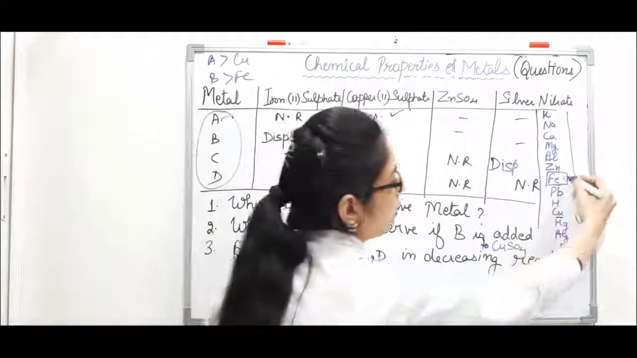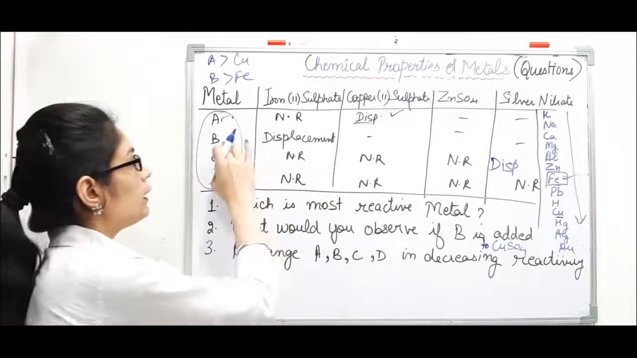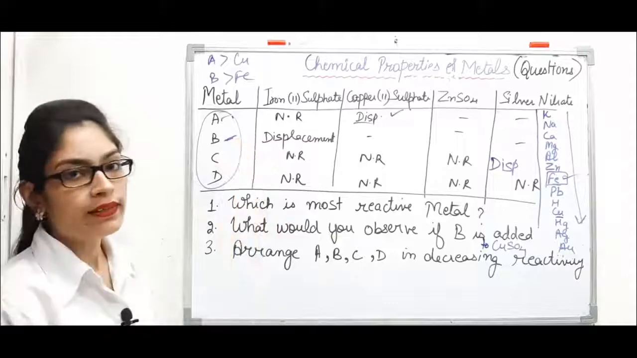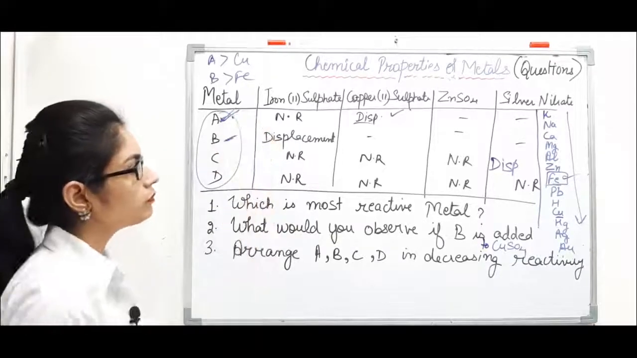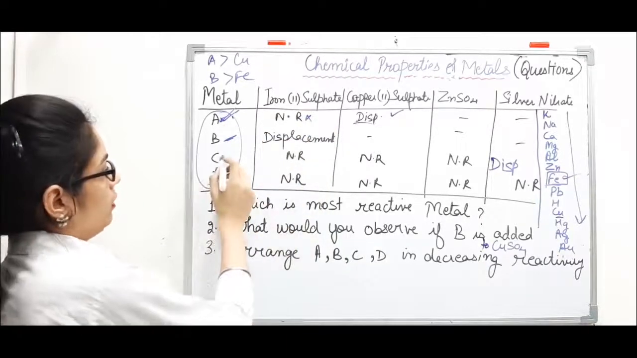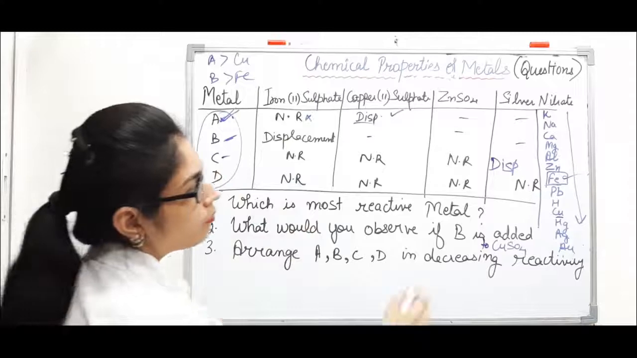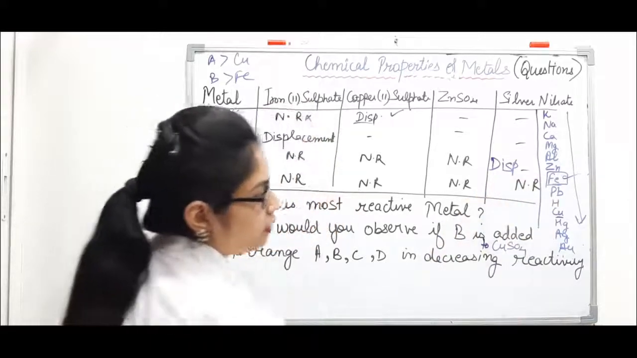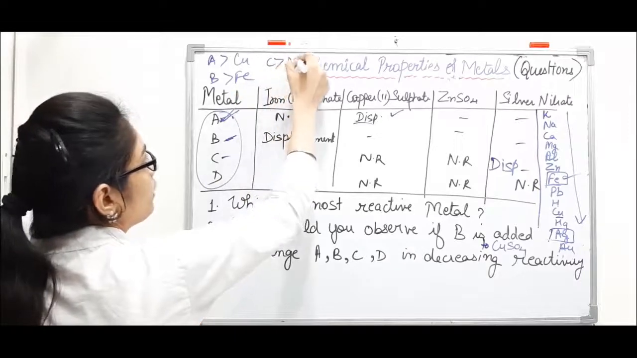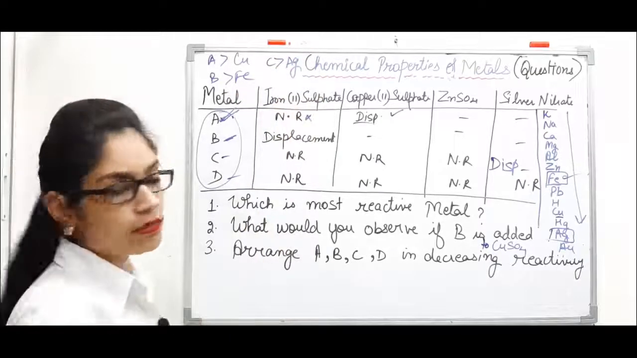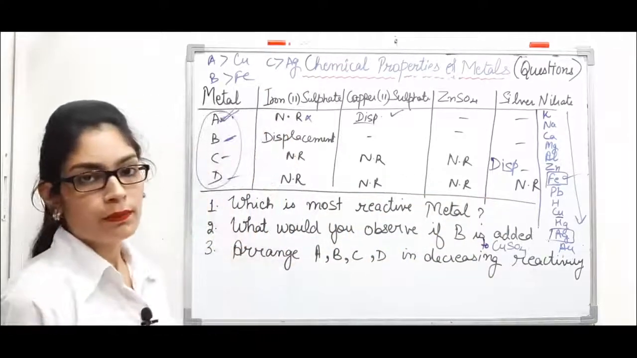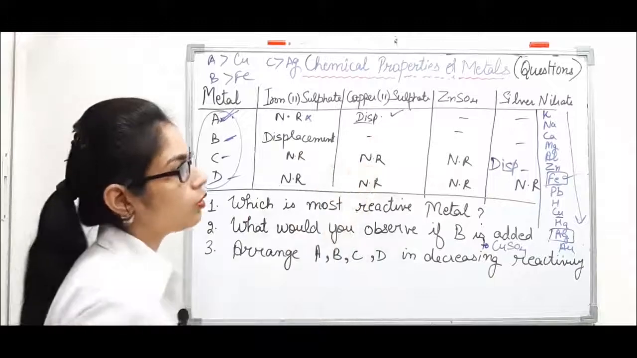And if with iron it is possible for metal B to do the displacement reaction, which means metal B, it is more reactive than metal A also, because metal A, this reaction is not possible with iron. Now metal C with silver, it is doing displacement reaction, so it is more reactive than silver. Metal C, it is more reactive than silver. Metal D, it is the least reactive metal, because you can see it is not able to do displacement reaction with any of these given salts.